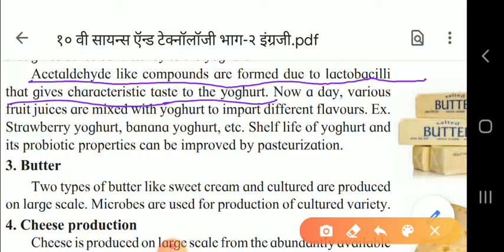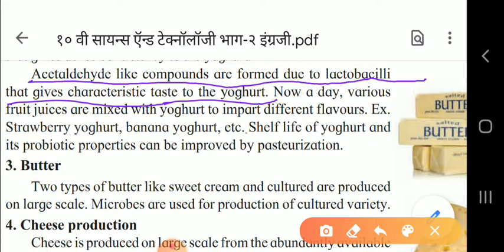Nowadays, various fruit juices are also mixed. Why these fruit juices are mixed? Because children want the different flavors. So they are telling, I want a strawberry flavor, I want banana flavor, I want mango flavor. So according to that, the fruit juices are also added.